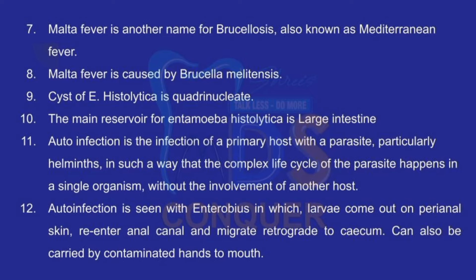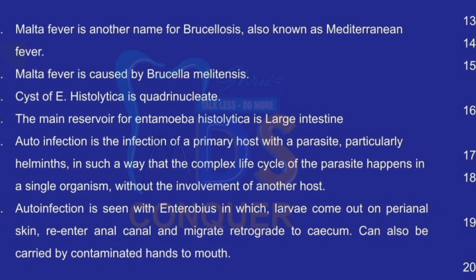Point number 11. Autoinfection is the infection of a primary host with a parasite, particularly helminths, in such a way that the complex life cycle of the parasite happens in a single organism without the involvement of another host. Number 12. Autoinfection is seen with Enterobius, in which larvae come out on perianal skin, re-enter anal canal and migrate retrograde to cecum. Can also be carried by contaminated hands to mouth.